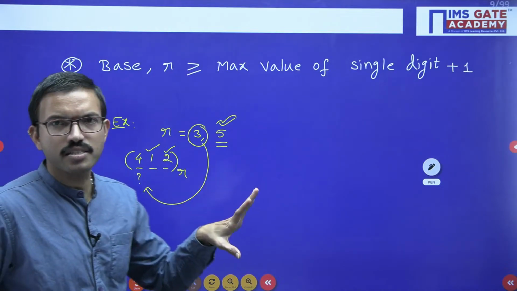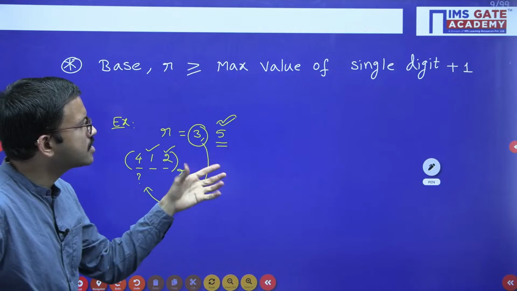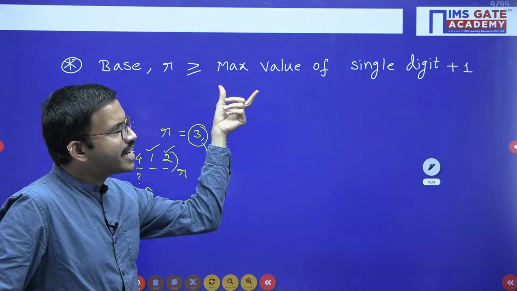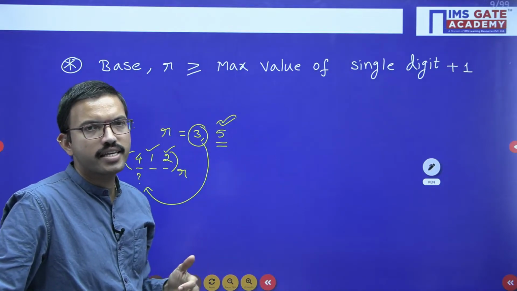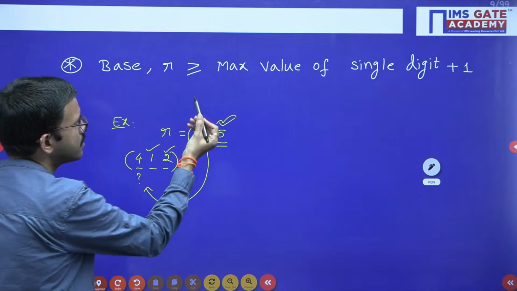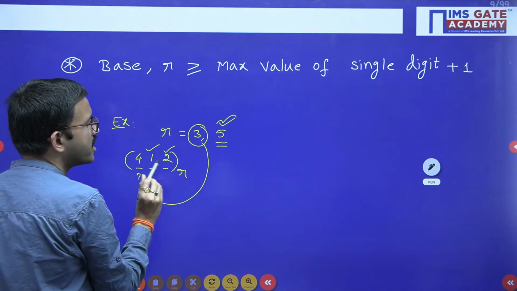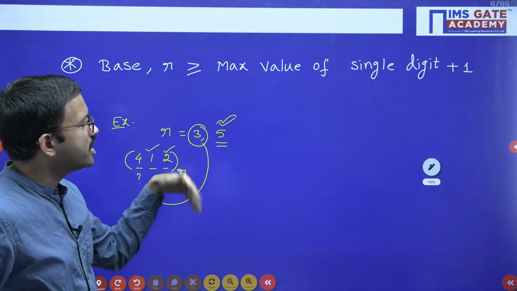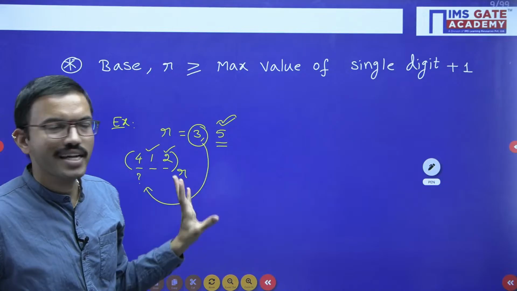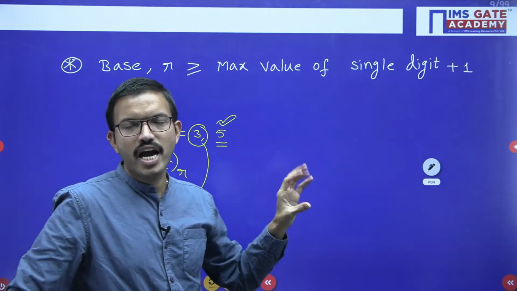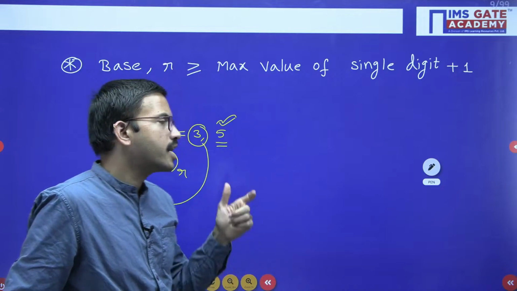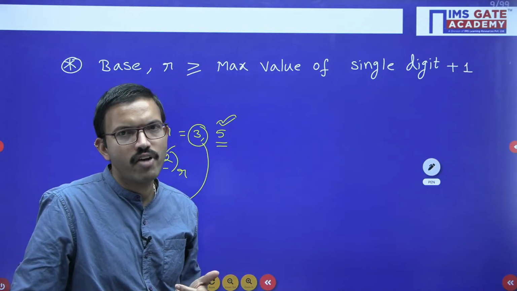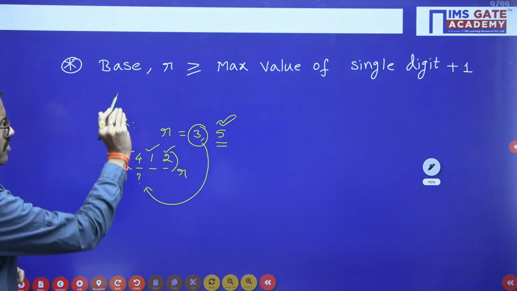In some cases, even if you get more than one possible solution, if this relation is satisfied, then all of those are valid bases. Here you can observe that among all the digits, 4 is the maximum. So 4 plus 1 is 5. So the minimum R value is 5, and any value more than 5 also satisfies it. Like that, whatever theoretical equation you have, from that you should get the solution, and after that you have to verify this condition. Whichever satisfy it, all those are valid bases. That's all. This is very, very important.